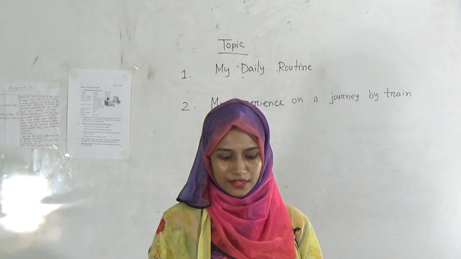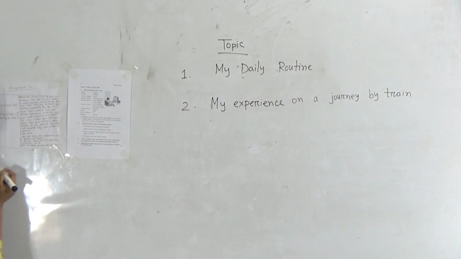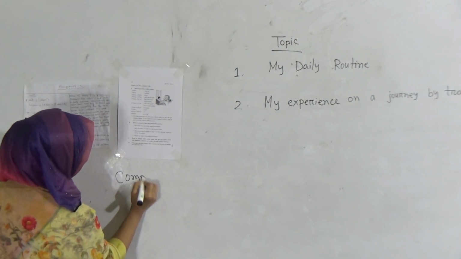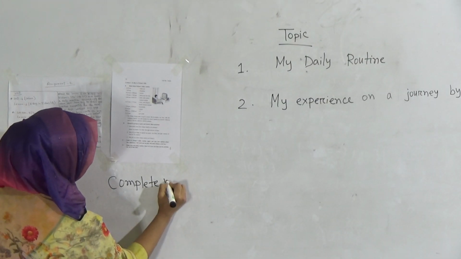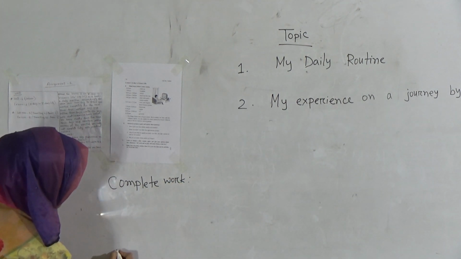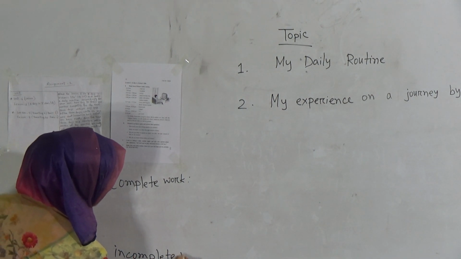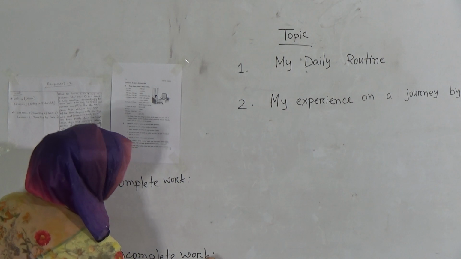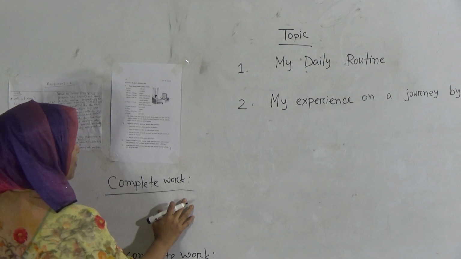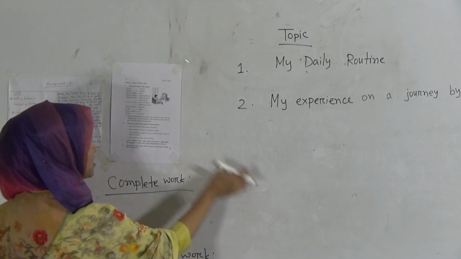Okay, dear students, after finishing this routine you can write like this way: complete work, and you can write here incomplete work. Look, dear students, in complete work you can mention that those work you have finished, or those days you have followed properly as your daily routine work.